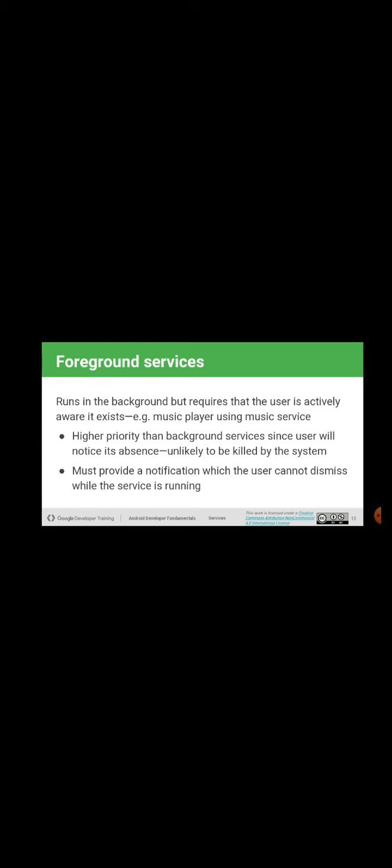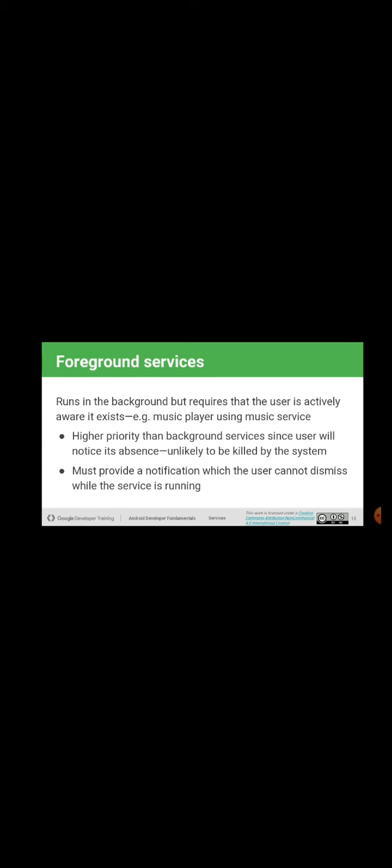Attention by the user is required for foreground services, but it is not required for background services. They have higher priority than background services, since the user will notice their absence. Next, they must provide a notification which the user cannot dismiss while the service is running. As I told you, when downloading a file, till it completes 100%, you cannot slide it to the right and clear that particular service.